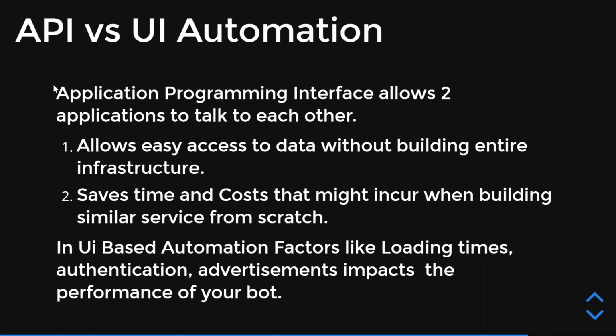When we talk about UI-based automation, many factors come into play. Some factors are the loading of a particular application, and authentication, because in order to authenticate, there is a separate page. In order to get the data, there is a separate page. Then come advertisements. We will see an example of how having advertisements increases the load time. And if the load time increases, the performance of the bot will definitely decrease.